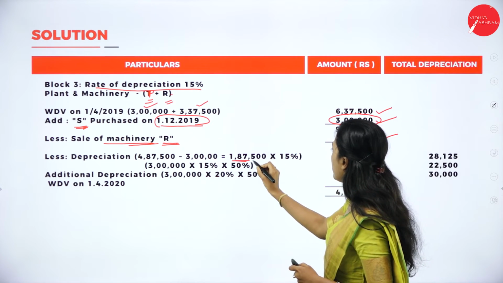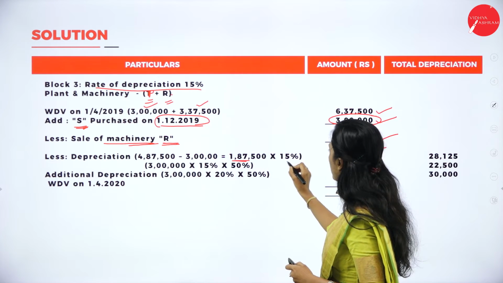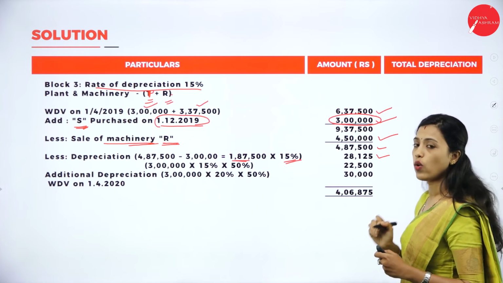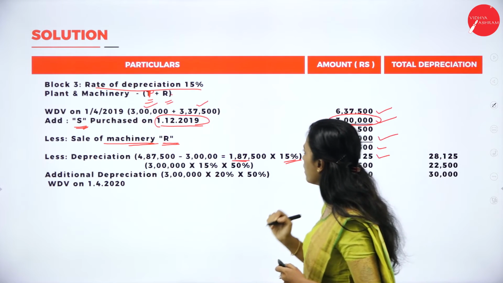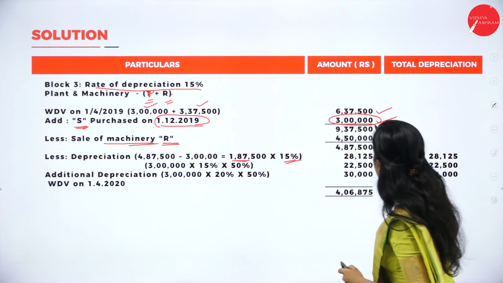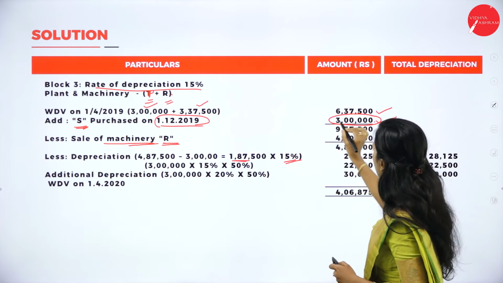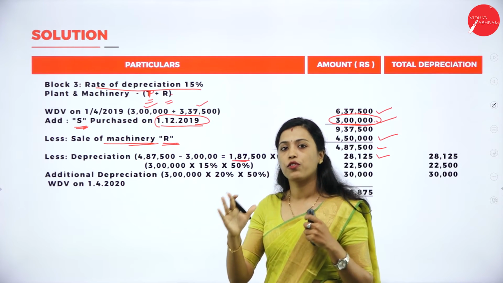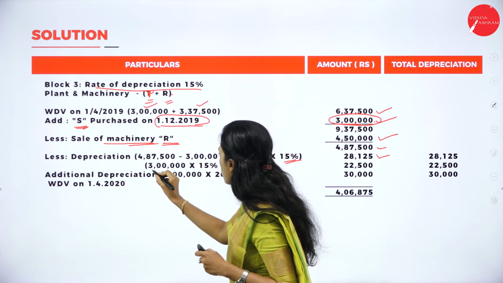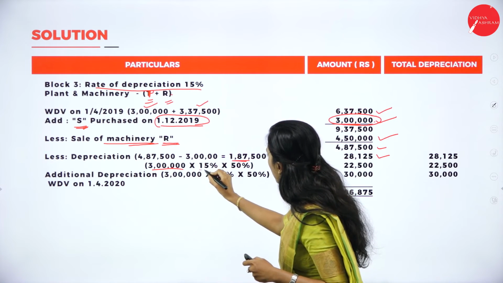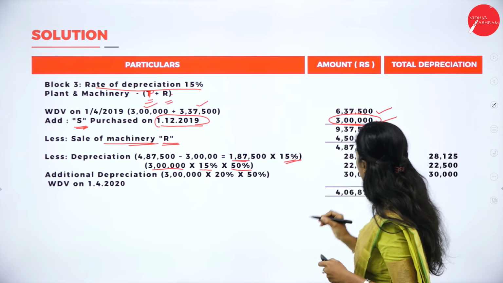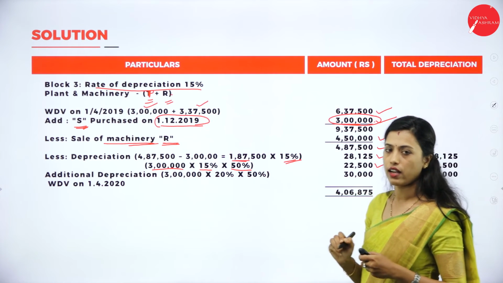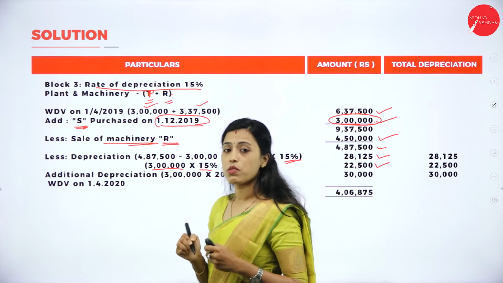So for 1,87,500, 15% depreciation means it is 28,125. Now for this 3 lakh, because we have deducted it there, we can claim only how much? Only 50% depreciation. So for 3 lakh, 15% into 50%, that is 22,500.